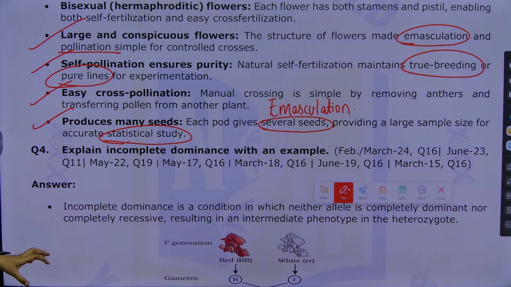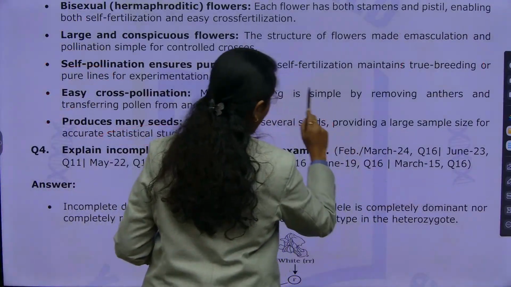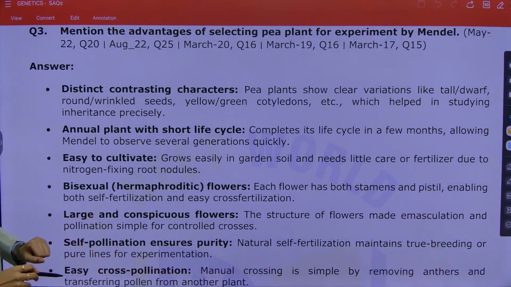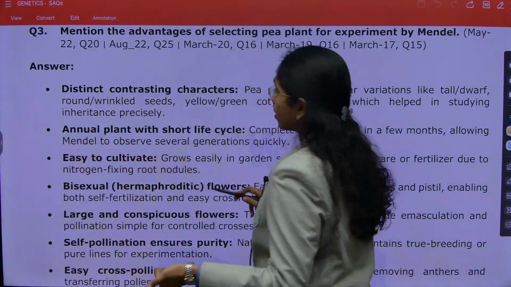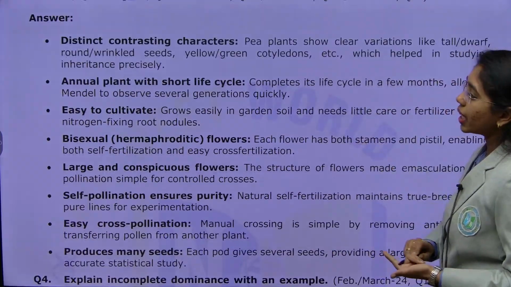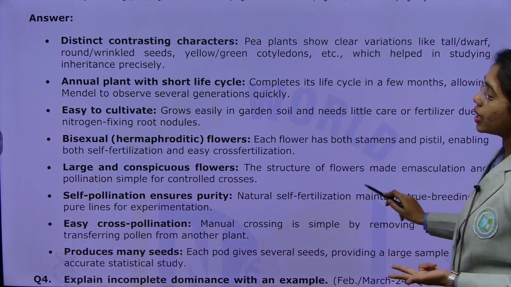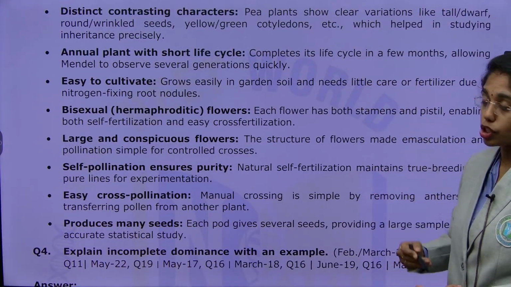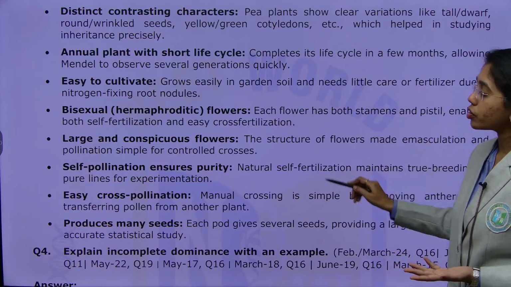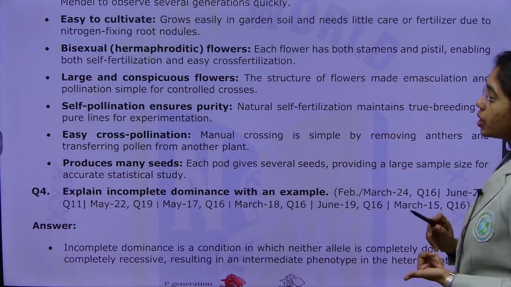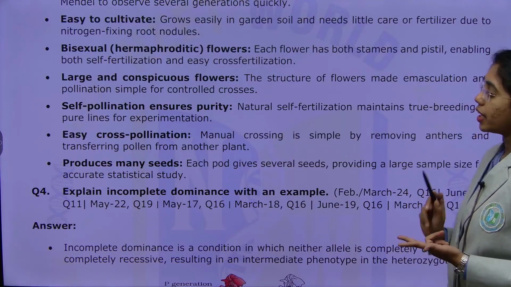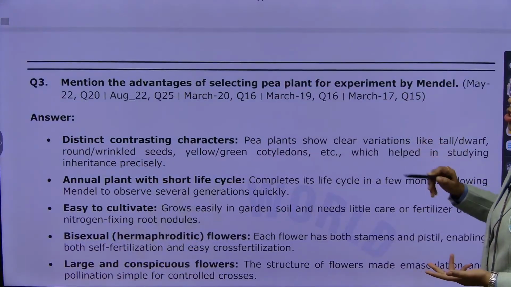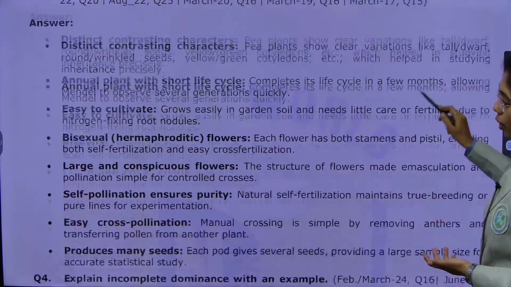Large sample size. So what are the benefits of choosing Pisum sativum as model organism? We have distinct contrasting characters. Second is annual plant. Third, this is easy to cultivate. Fourth, this has bisexual flowers, large and conspicuous flowers. Self-pollination is present, easy cross-pollination, and this produces many seeds. These are the advantages of choosing Pisum sativum as model organism.